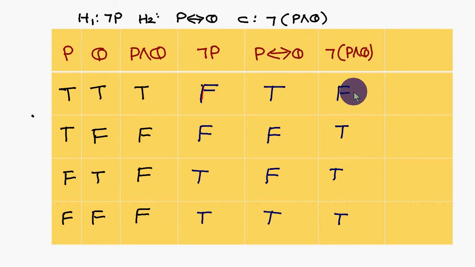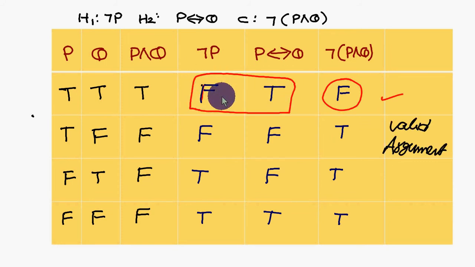We have to circle the false values. Only one false is there, circle it. The premises are not P and P double implication Q, so you circle these two values. At least one false should be there, and at least one false is there. Therefore, the given one is a valid argument.